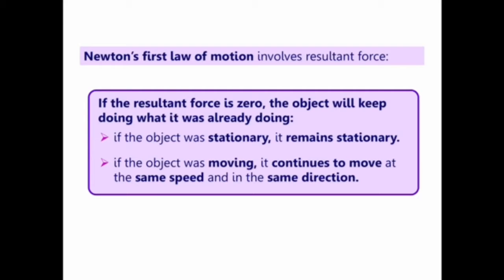So that second point there is one that sometimes people forget about Newton's first law. There's this tendency to think that if something's moving, there must be a force moving it. That's not necessarily the case. If the movement is changing, there must be a force causing that change. But if we've got some kind of constant motion, so a constant velocity, then there is no resultant force.